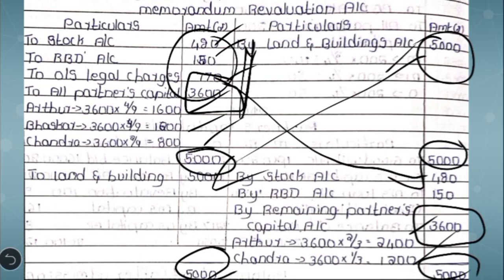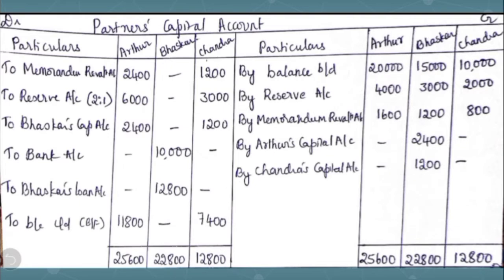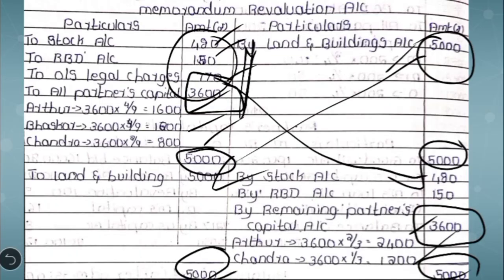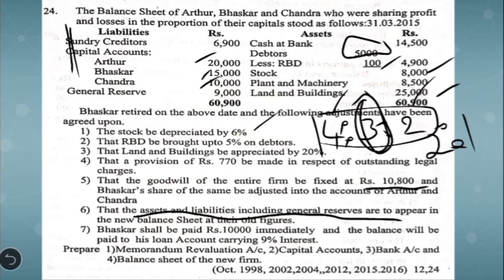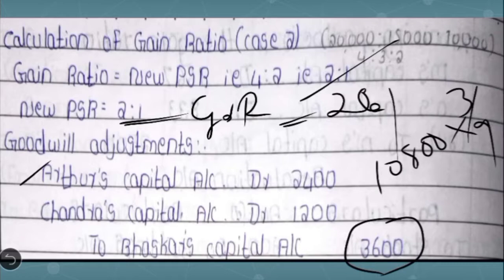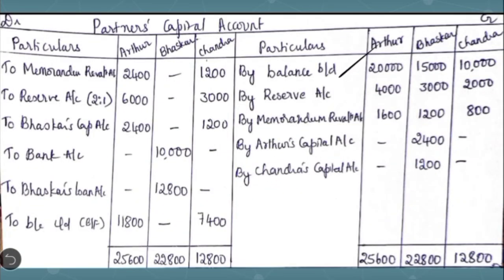Then let's see how to prepare the capital account. As usual, first we write the opening capital balances as given in the question: 20,000, 15,000 and 10,000. Then we have to transfer the reserve. In this case there is a reserve of 9,000, and it is stated that we have to show the general reserve at its old value in the balance sheet after retirement.